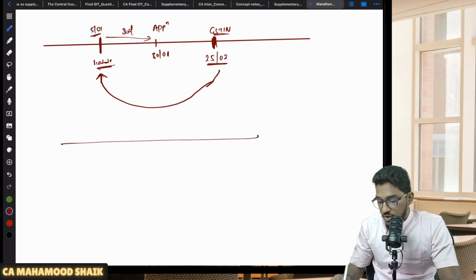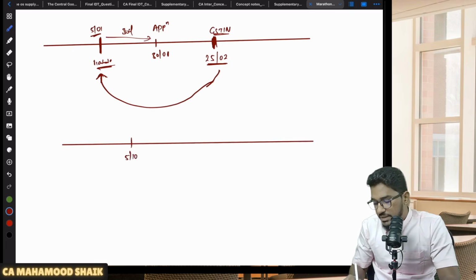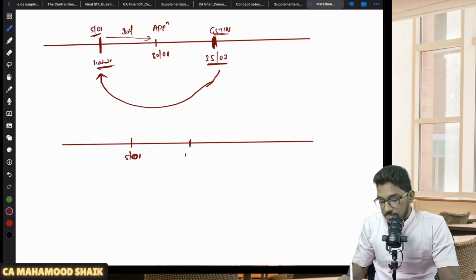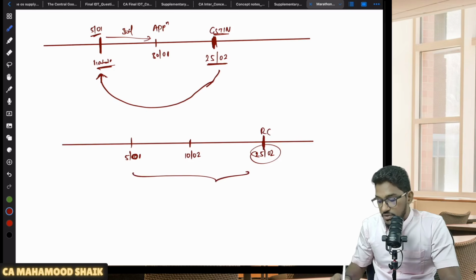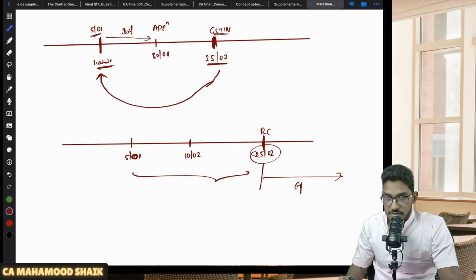On the other hand, if you are not submitting the application within 30 days of your liability, let us say I become liable for registration on 5th of January and I submitted my application on 10th of February, after 30 days, and thereafter I got my registration certificate on 25th of February. Now your registration will be effective from the date of grant of registration certificate only. It will not have any retrospective effectiveness. Understood? Clear? So this effective date you have to remember.